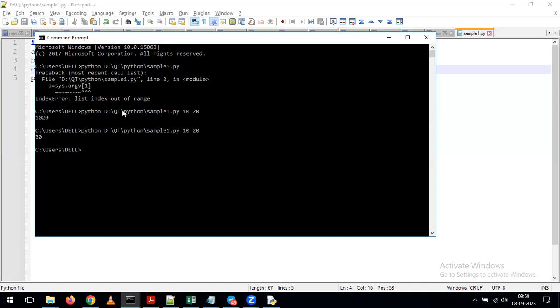Now what is the advantage here? If you want to change these values, we can simply change them here. Giving 30 and 40, we are getting output as 70. In the same way, if I'm giving 50 and 50, what will happen? We're getting output as 100.